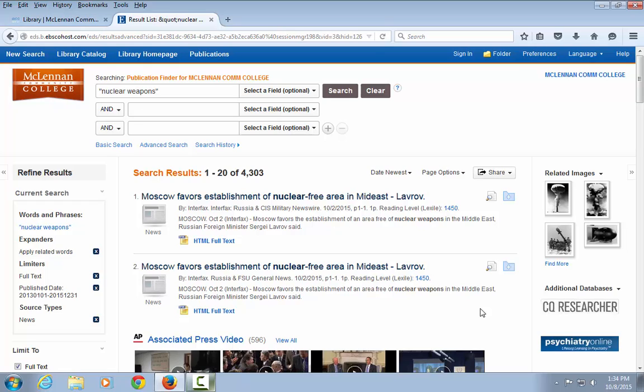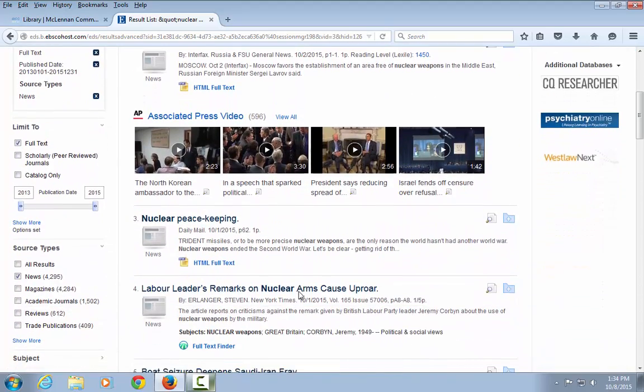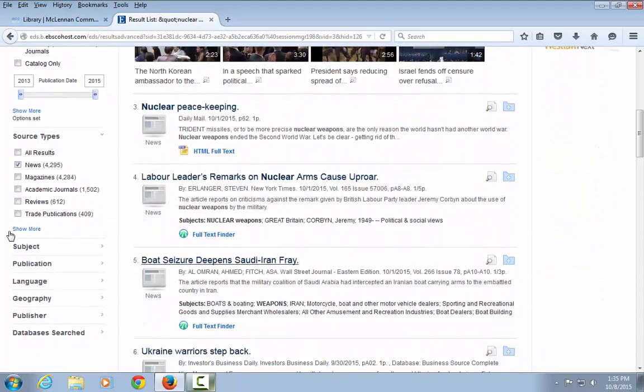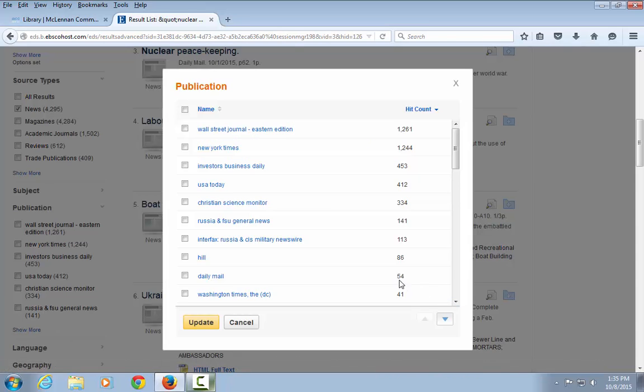If you are looking for specific newspaper titles from which you prefer to get your article results, you can limit to publication in the left margin of the screen. Click Publication and then Show More to see the news titles from which you can choose.